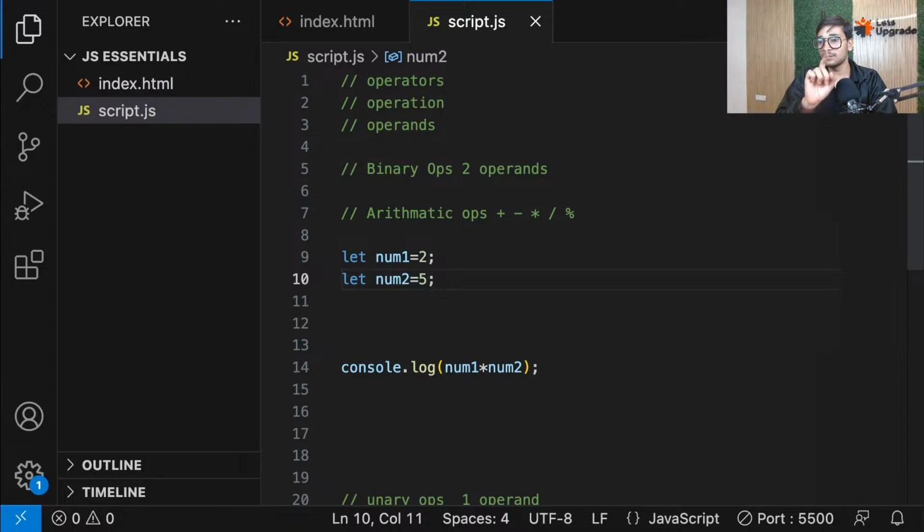Just give me a second, guys. I think my screen is off. I don't know what happened. Just give me a second. Okay, now it's live. My screen was off for a second.